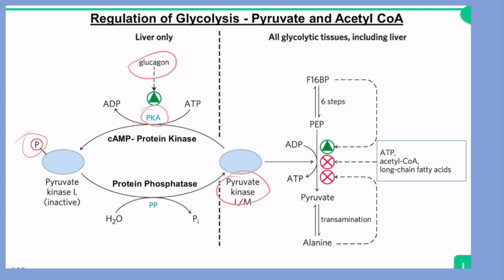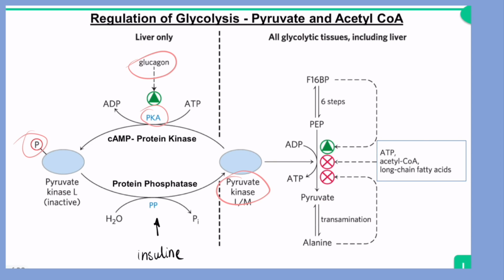However, if your sugar levels are high, your liver is going to release insulin, and insulin is going to activate protein phosphatase or PP that, through a hydrolysis reaction, is going to dephosphorylate pyruvate kinase and is going to convert it to pyruvate kinase M, which is the active form, thus activating glycolysis.